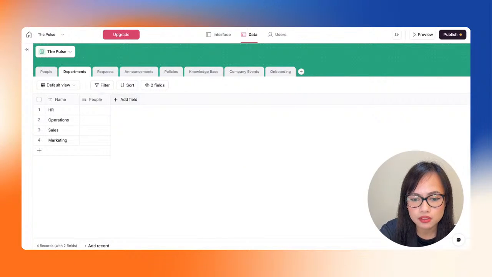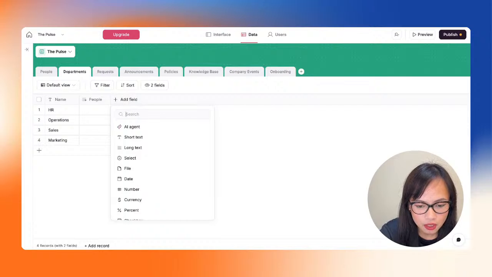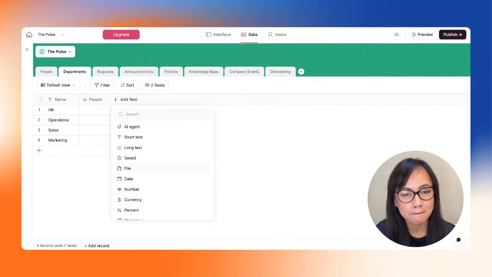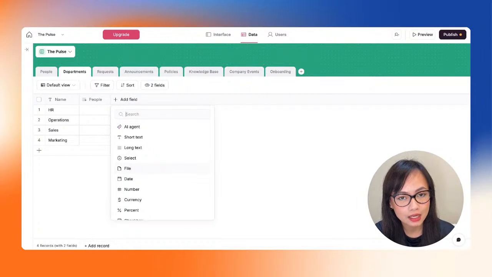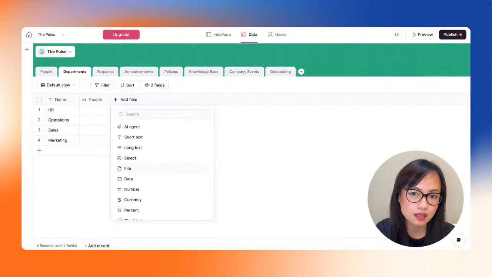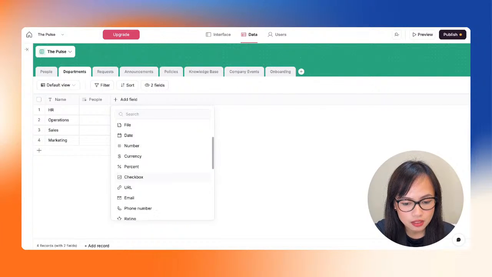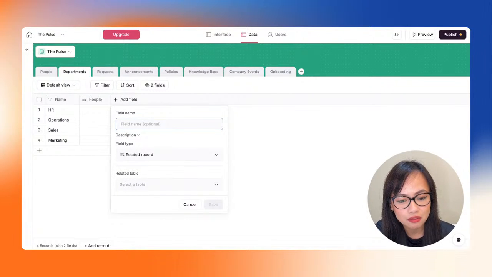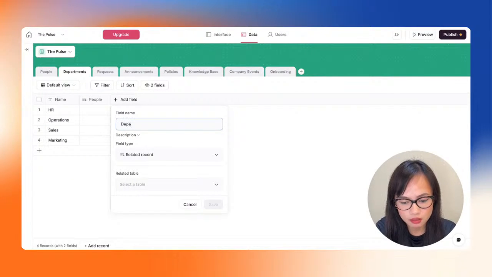All right, so now let's go to add field because we want to have the department head in here, right? This is going to be interesting because I think that for the department head, what we can do is to also connect that with the people table. Because naturally, if you have a department in a company, the department head, which is a person, already exists in your database. So let's choose the related record field type so that we can select the department head. There we go.